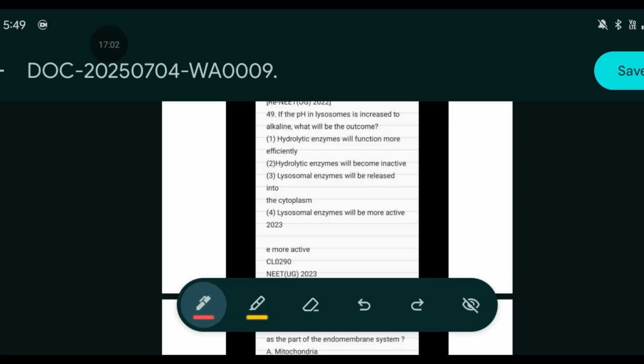Hydrolytic enzyme will function more efficiently. Hydrolytic enzyme will become inactive. Lysosomal enzymes will be released into the cytoplasm, and lysosomal enzymes will be more active. The answer will be inactive, as hydrolytic enzymes are alkaline in nature, right? Sorry, hydrolytic enzymes are acidic in nature. So if the alkalinity gets increased, the acidic nature will demolish. That's why it will become inactive.